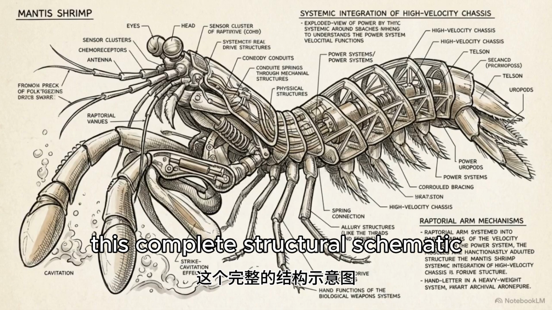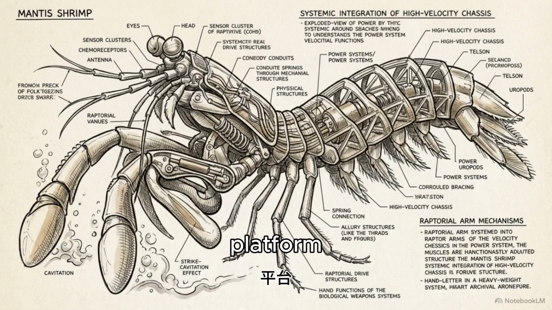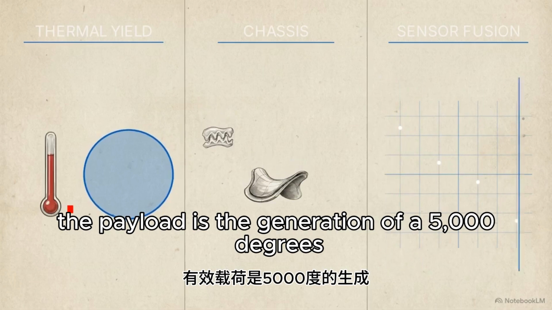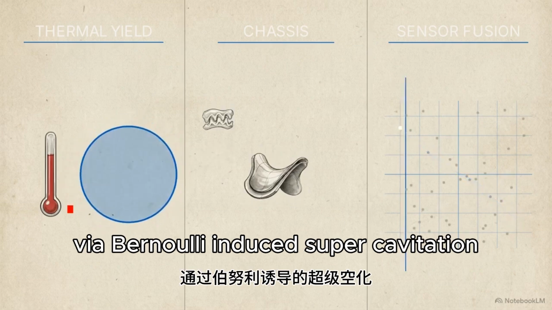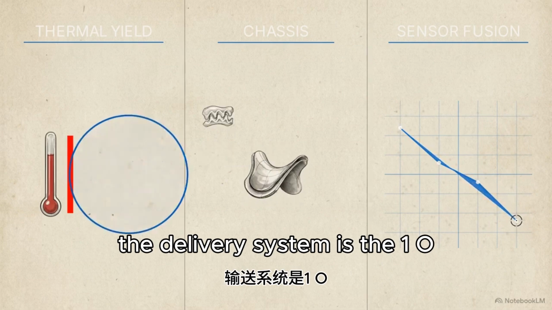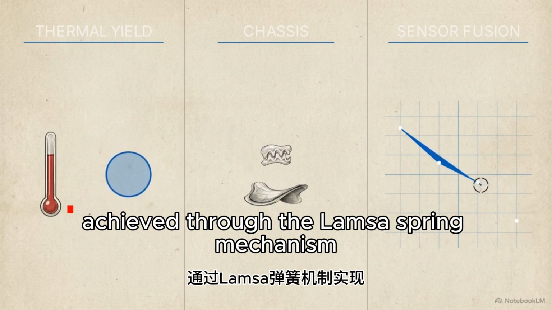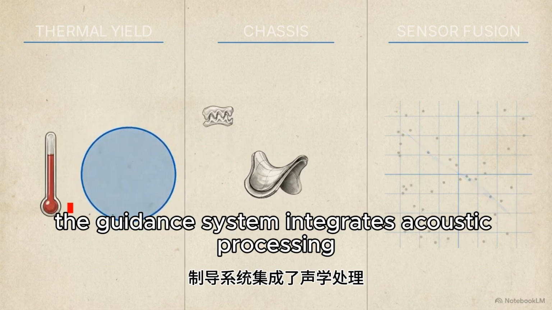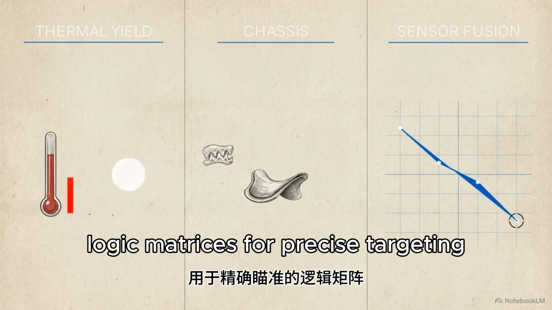This complete structural schematic displays the integration of the biological weapons platform. The payload is the generation of a 5,000 degrees Celsius localized plasma anomaly via Bernoulli-induced supercavitation. The delivery system is the 104G kinematic bypass, achieved through the LAMSA spring mechanism. The guidance system integrates acoustic processing with path integration logic matrices for precise targeting.